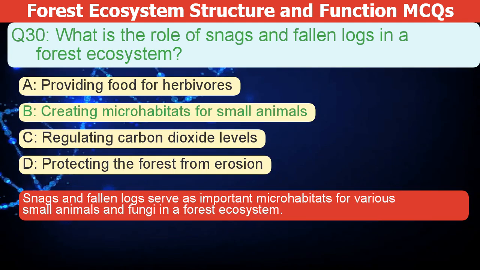The correct answer is B. Snags and fallen logs serve as important microhabitats for various small animals and fungi in a forest ecosystem.